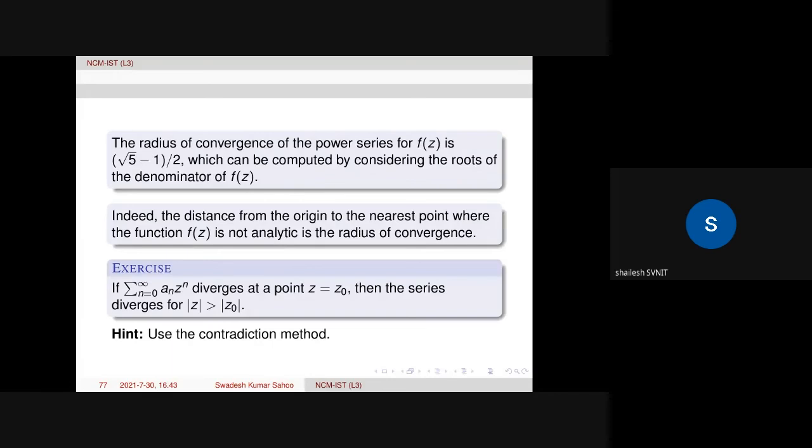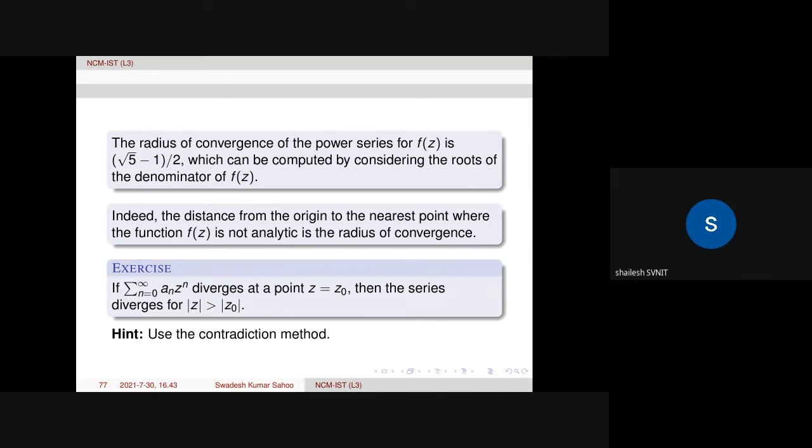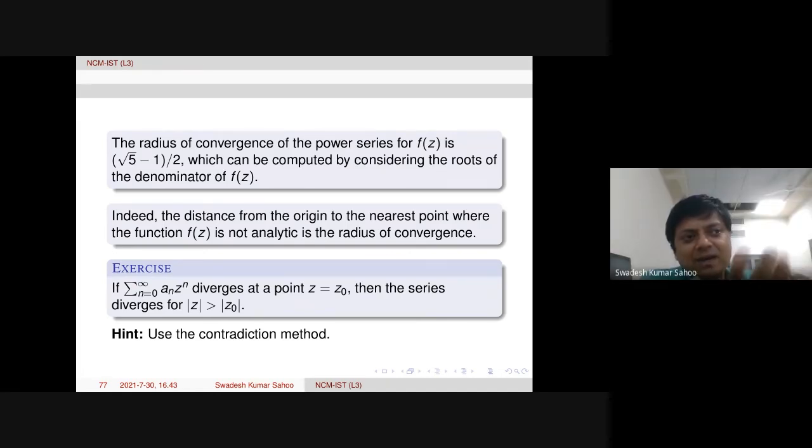Yes. Suppose the function is analytic inside a circle. Then we can write the Taylor series. Right? Yes. But can we think in reverse order? Suppose the Taylor series of a function exists, then can we say anything about analyticity of that function? That is what Abel's theorem we explained today. We discussed it first.